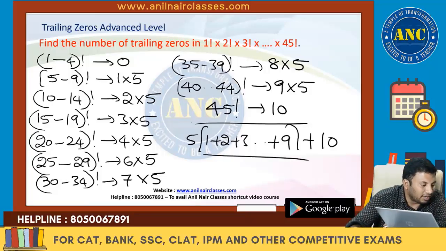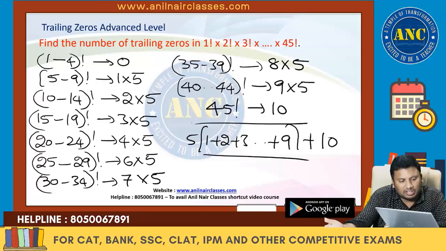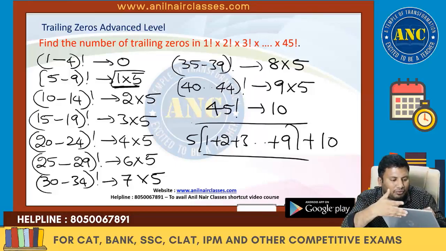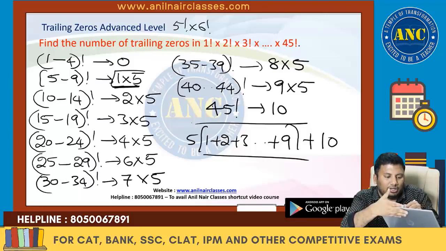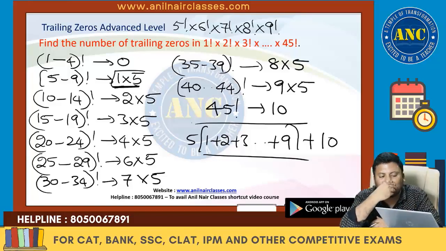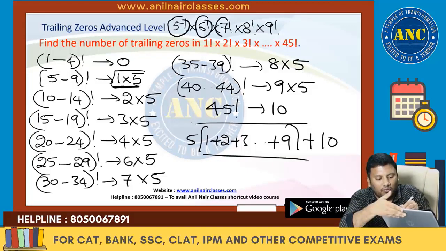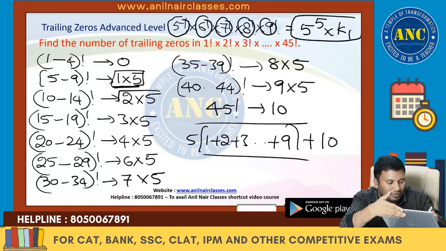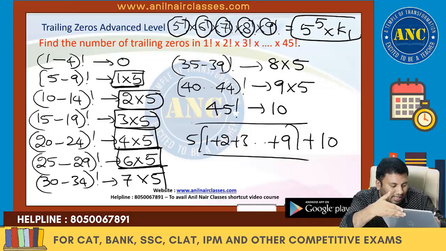Ananya, for 20 factorial, if there is any calculation mistake, please take care. And this is the logic for 45 factorial. 1 to 4, there are 0. 5 to 9 factorial: if you are confused why I took it as 1 into 5, it is because 5 factorial into 6 factorial into 7 factorial into 8 factorial into 9 factorial each have power of 5 equal to 1. So it is nothing but 5 power 5 into some other prime bases. That's the reason I took it as 1 into 5. I hope this idea is clear. Kindly reply in the live chat if this idea is clear to you.